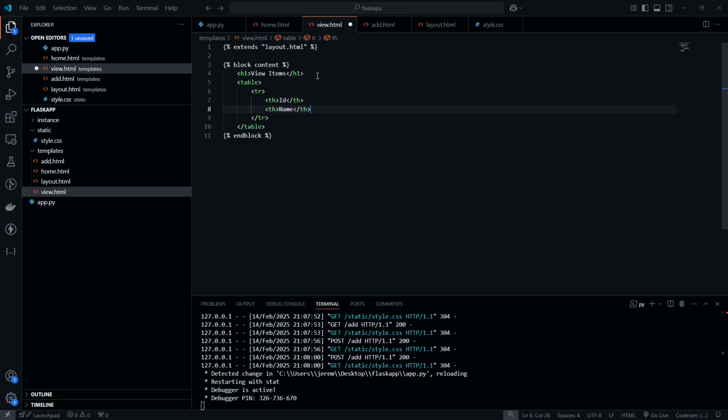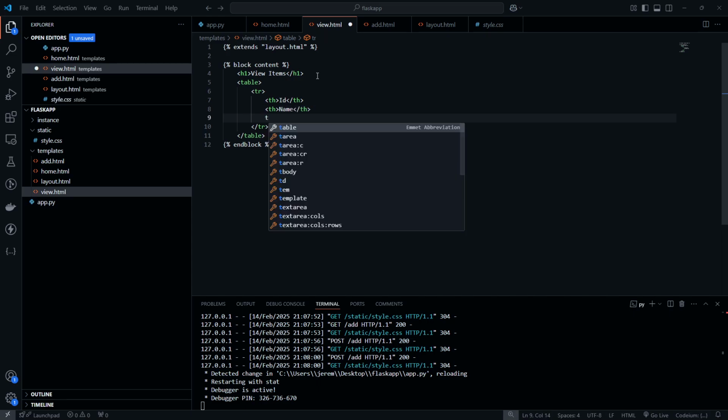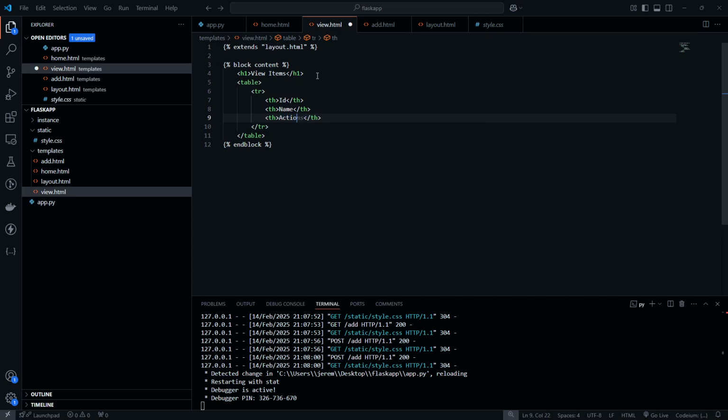We're going to have the name. And then we're going to have another row, which is for actions. So if you remember, we had like update, delete, stuff like that. So we've got that. And then what we're going to do is iterate through all of the items and create a row for each.